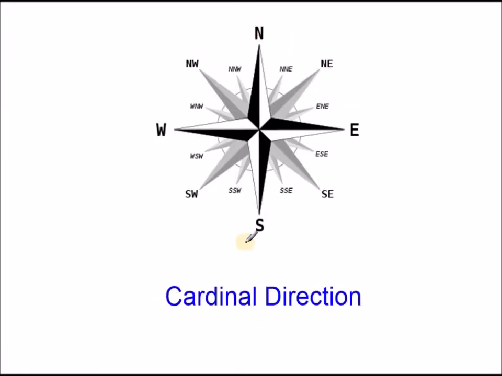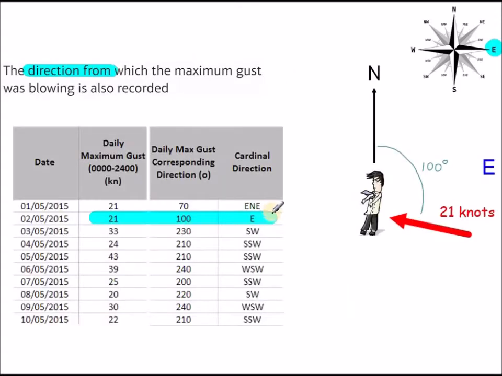is something on the compass here, so you might have east, east south east, south east, and so on. And here's an example. So we have a gust of 21 knots there, and the direction from which the gust is blowing is 100 degrees measured clockwise from north. On a compass it's blowing from the east.